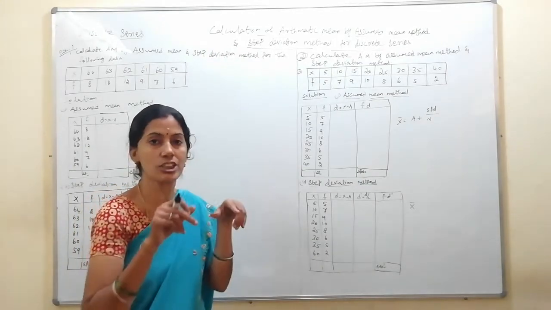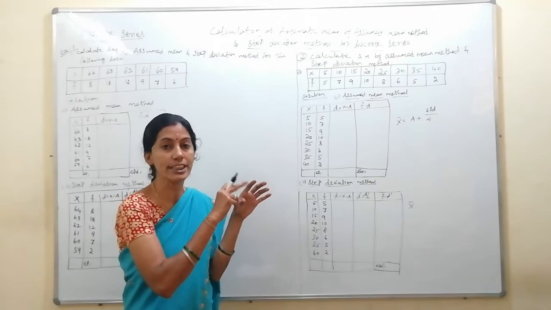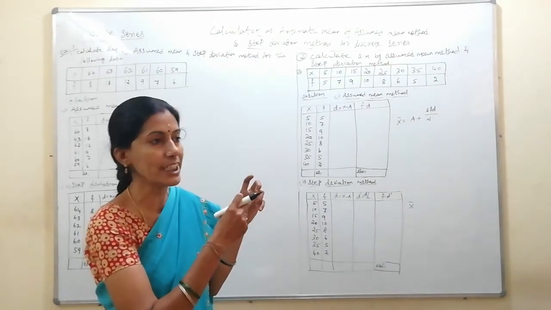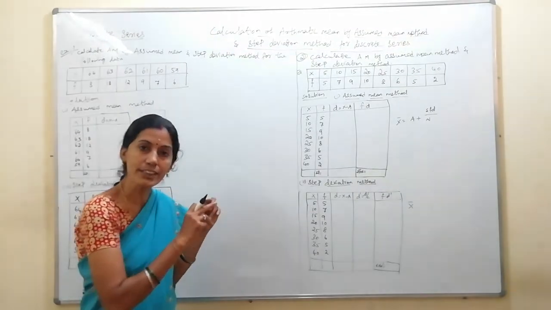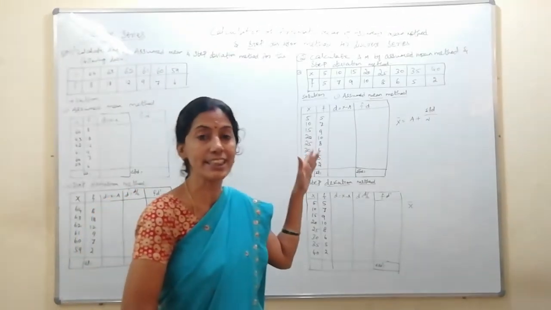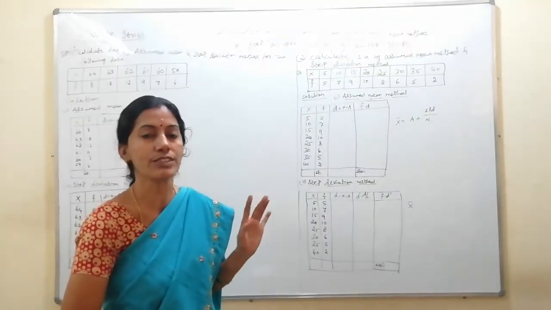Yesterday I have drawn the chart for ungrouped data, only direct individual series. Ungrouped data is also known as individual series without frequency. So the direct method, assumed mean method, step deviation method we have done. And yesterday I started with the discrete series for grouped data. In that direct method we have done the two sums, isn't it?